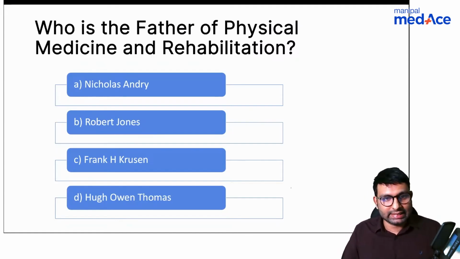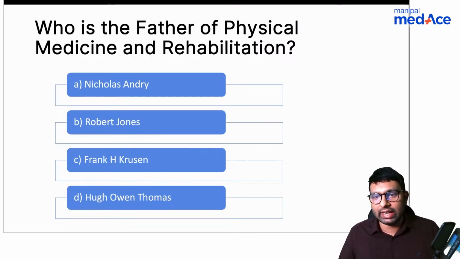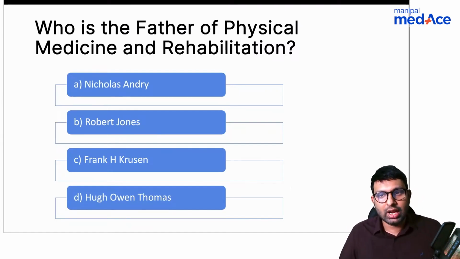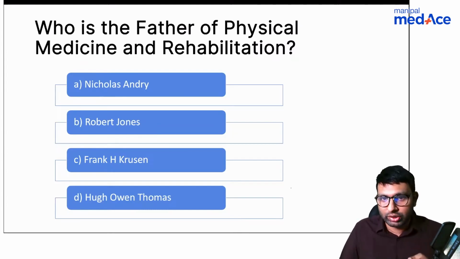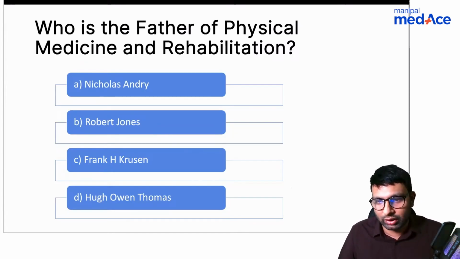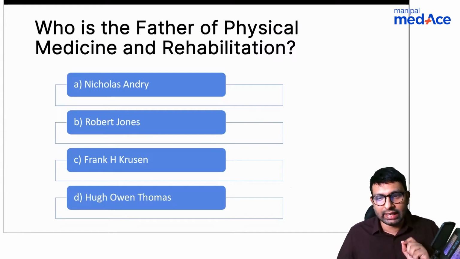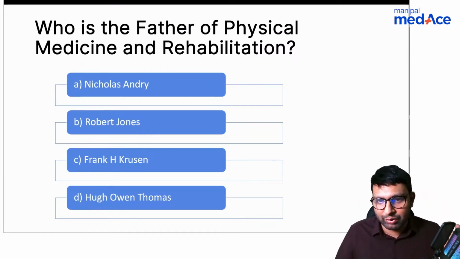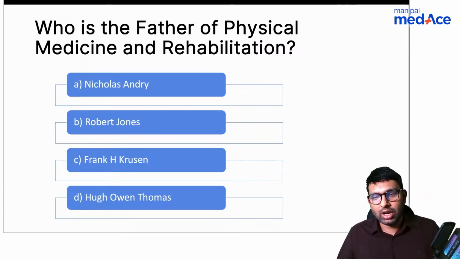Shabir says it's C, Frank H. Cruzen. Anyone else would like to take a guess? This is basically a guess because I know you've not studied much about physical medicine and rehabilitation. But what I'm telling you is try to rule out the other options. If you know what they are fathers of, then you can rule out the other options. Shabir is saying it's C, Frank H. Cruzen. Anyone else wants to try? Anyone else who knows what the other options are relevant for? That is also a good information for me to have.